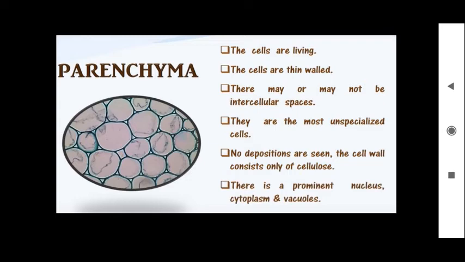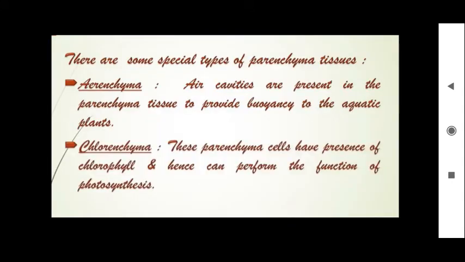The cell wall is also very thin, and it may have some intercellular spaces or may not have spaces also, and they do not have any specialized cells, that is, no such speciality is there. Wherever the plant has unspecialized cells, there you can see parenchyma cells. Most of the plant cells will be parenchyma only, and there will be no deposition except cellulose. So only cellulose deposition is there on the cell wall, other extra things are not there. It has nucleus, cytoplasm and vacuole. These are the characteristics of parenchyma cells.